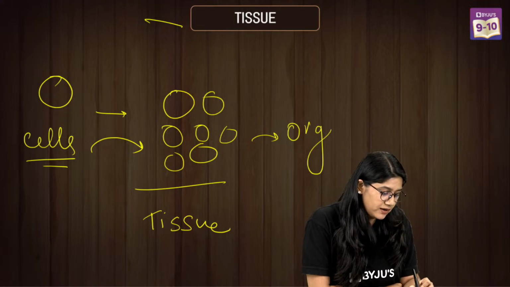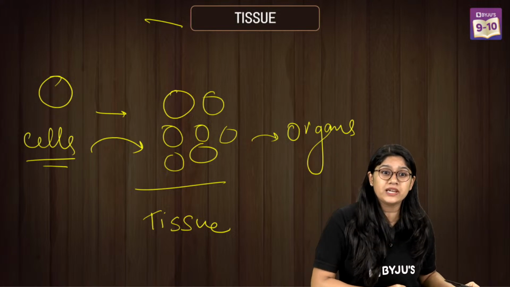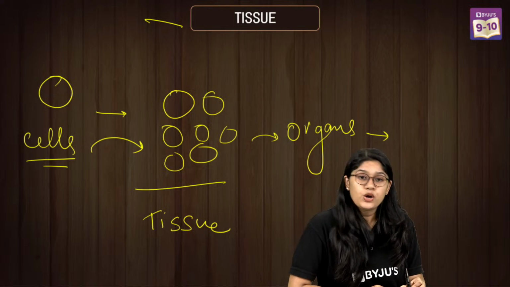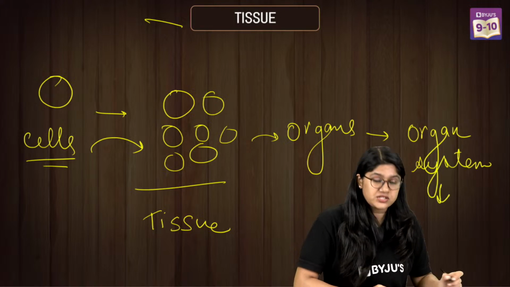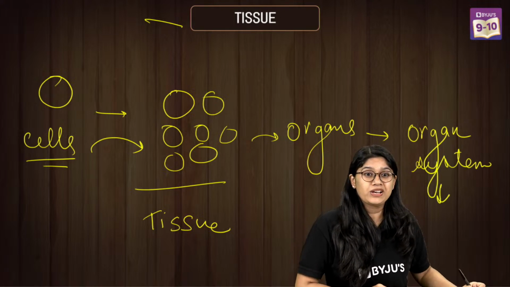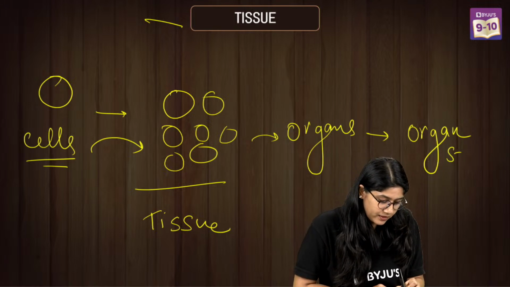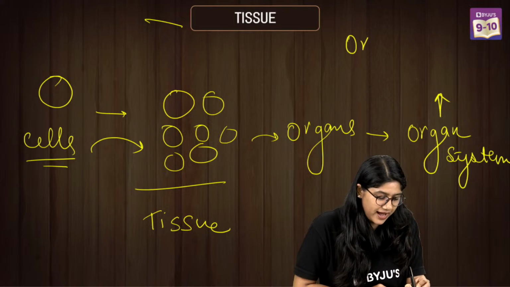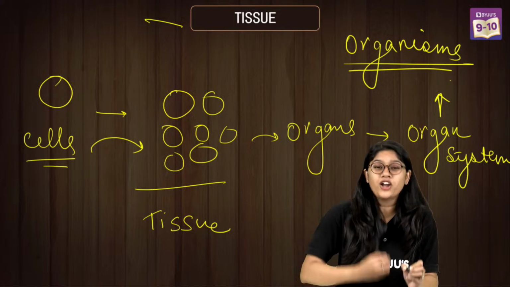Yes, they form the organs, right? When tissues come together, they form the organs. When organs come together, we have the organ system. And when the organ systems come together, what will we have, everyone? Yes, we will have the organism. Or the body, we can say.